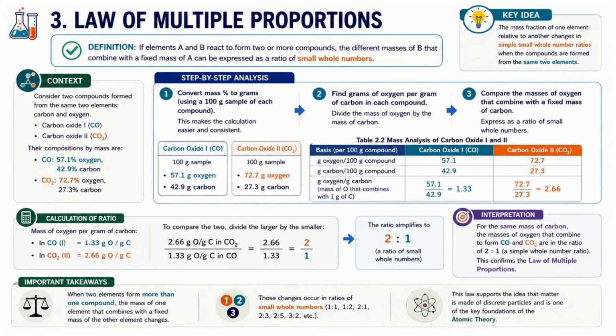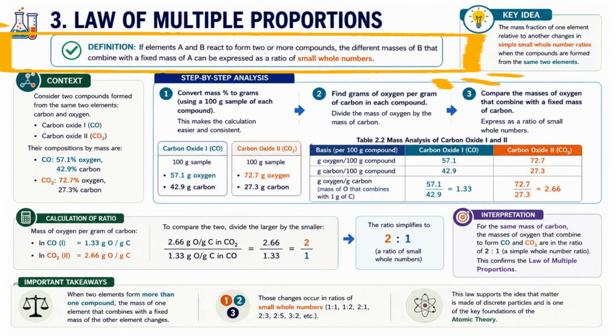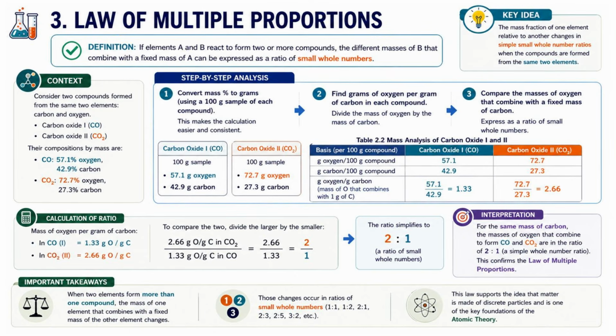The law of multiple proportions states that if elements A and B react to form two or more compounds, the different masses of B that combine with the fixed mass of A can be expressed as a ratio of small whole numbers. That may sound complicated, so let's break it down.